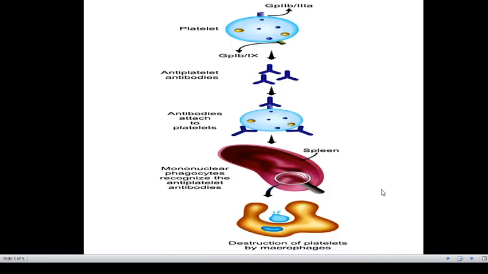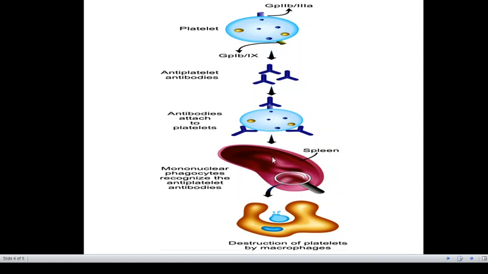Now let's come to the diagram of pathogenesis. We can see that this is a platelet and we have the receptors GPIIb/IIIa and GPIb/IX. Against these receptors, autoantibodies are formed. Antiplatelet antibodies are formed against these receptors, which attach to them. As you can see in the diagram, these antibodies attach to the receptors, and then to the IgG Fc receptors present on the mononuclear phagocytes.